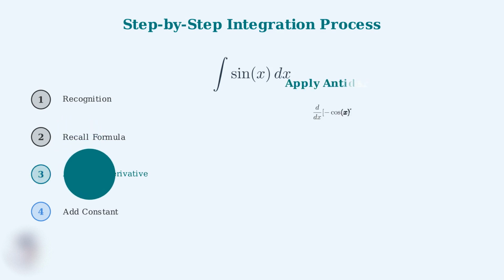Step 3 is apply antiderivative. Since we know that the derivative of negative cosine x is sine x, we can work backwards. The antiderivative of sine x must be negative cosine x. This is the reverse process of differentiation.